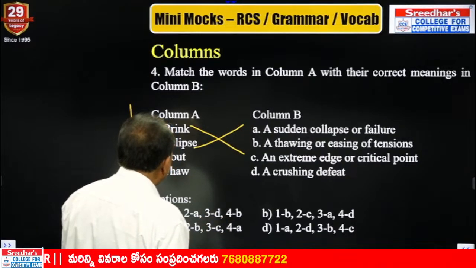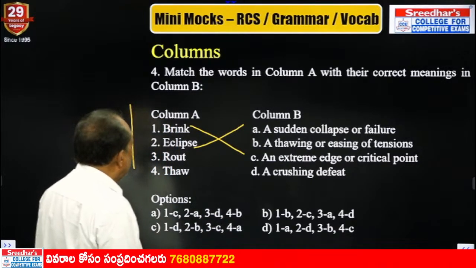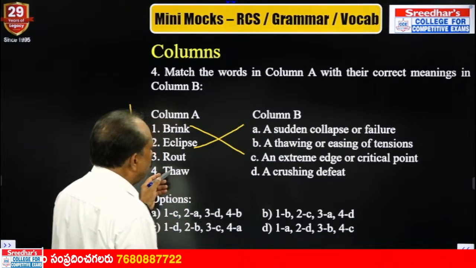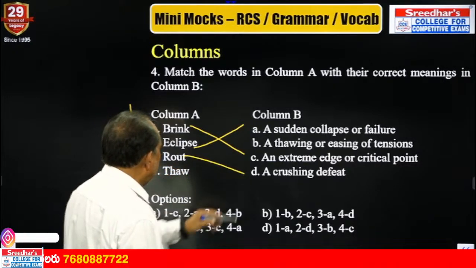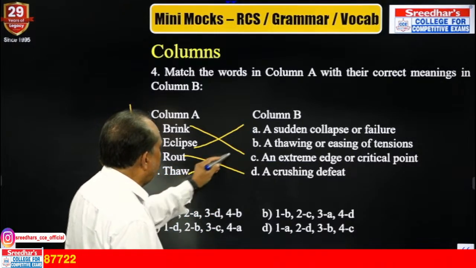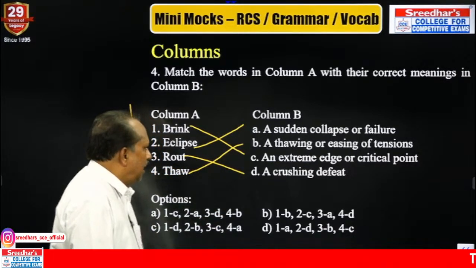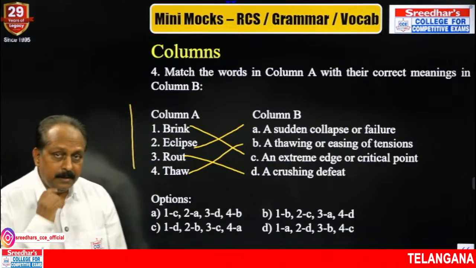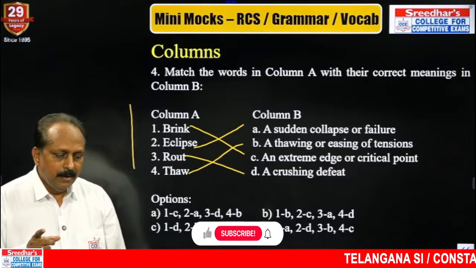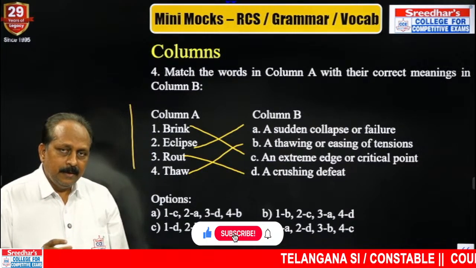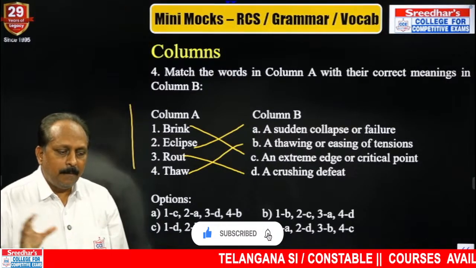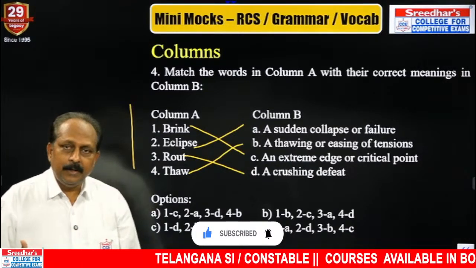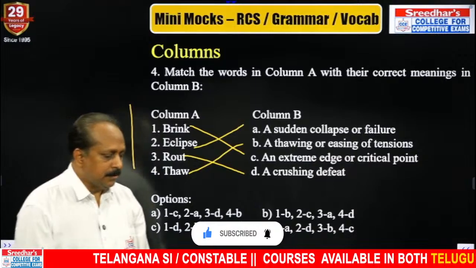Not exactly, but let us see. Rout means crushing defeat. Thaw means easing of tensions. Eclipse means not exactly the same meaning, do remember. In a way, it means make something or someone disappear. When do they disappear? When there is a failure, obviously.